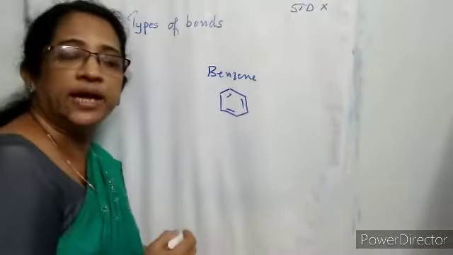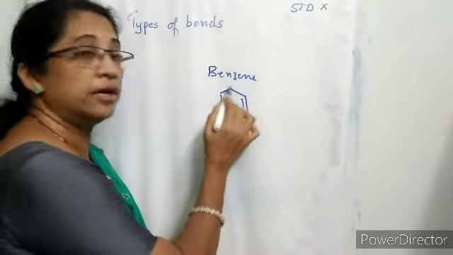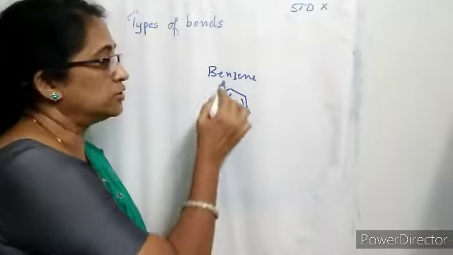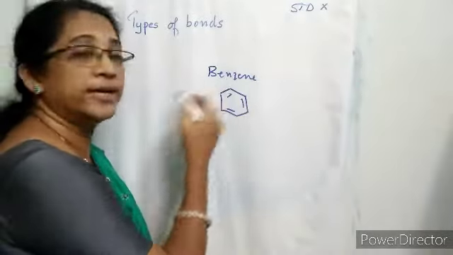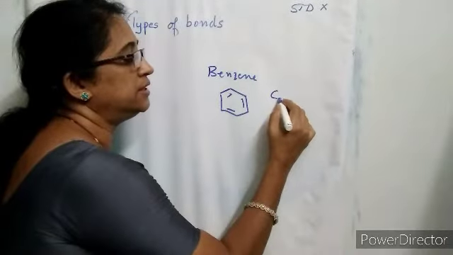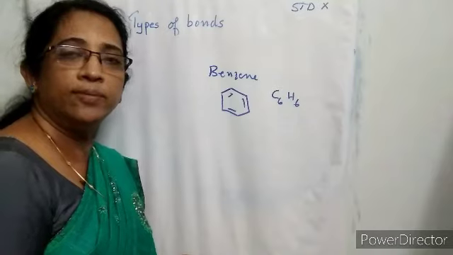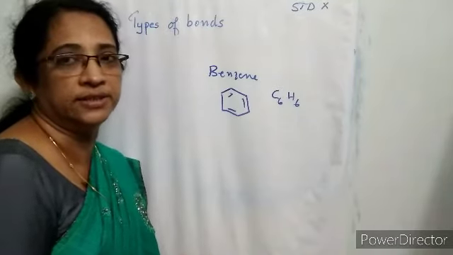It's not open. The carbon atoms are joined and form a ring. So the cyclic compound example is benzene with the molecular formula C6H6.